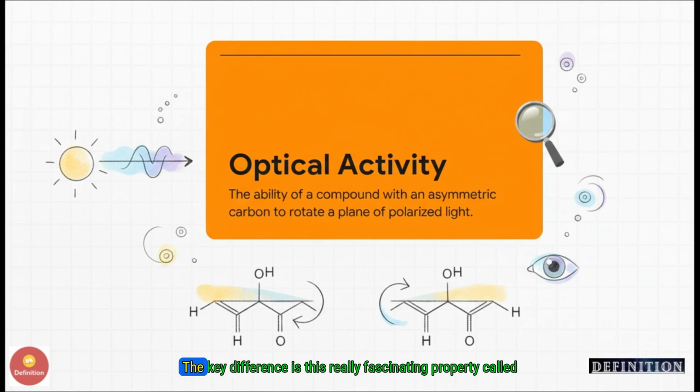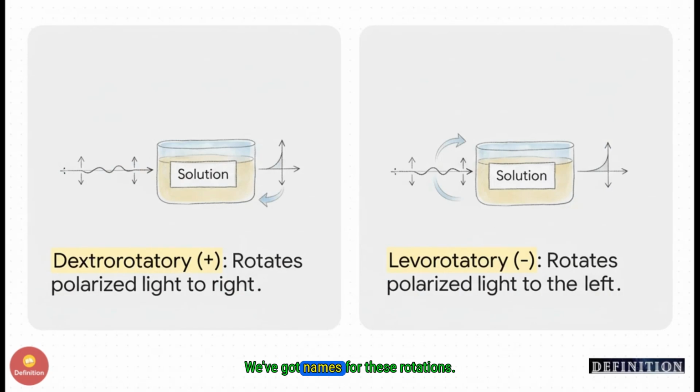And there is. The key difference is this really fascinating property called optical activity. When you shine a special kind of light, called plane polarized light, through a solution of one enantiomer, it will actually rotate the plane of that light. Its mirror image twin will rotate that light by the exact same amount, just in the opposite direction. It's like their unique fingerprint. We've got names for these rotations, of course. A molecule that rotates light to the right or clockwise is called dextrorotatory, and we give it a little plus sign. One that rotates light to the left or counterclockwise is levorotatory, and it gets a minus sign. So one enantiomer will always be plus, and its mirror image will always be minus.